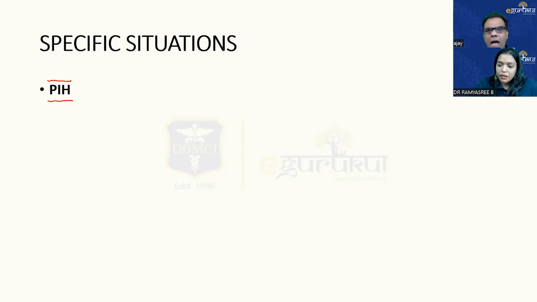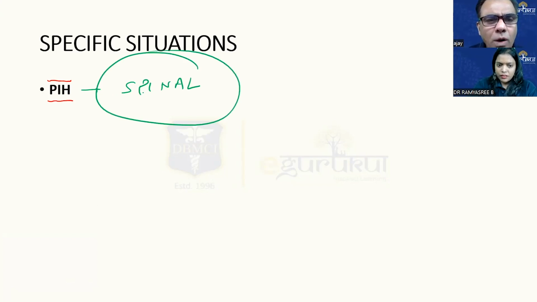Actually, there's a question also, sir. There was a previous year question. If it is coming as an emergency, although with PIH, the only concern is these patients are uncontrolled hypertensive. So in spinal, they go into sudden hypotension. So be ready to manage sudden hypotension, and then you can safely give it. And now it is in all books also. So nowadays I can write with a green pen also that anesthesia of choice for PIH is spinal. Forget about whatever the book says or whatever we were saying before.